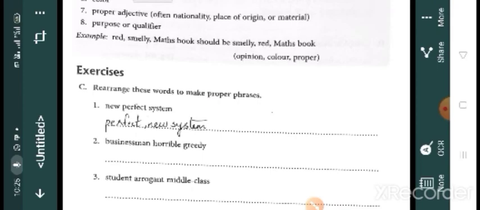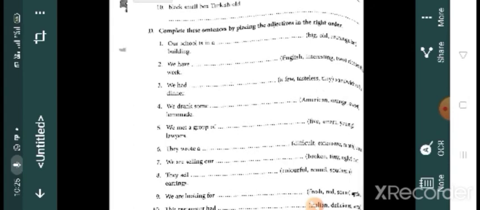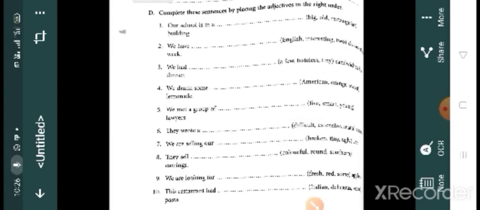But while rearranging that, you have to keep that list in your mind. Okay, then complete the sentences by placing the adjectives in the right order. Here also, our school is in a what?